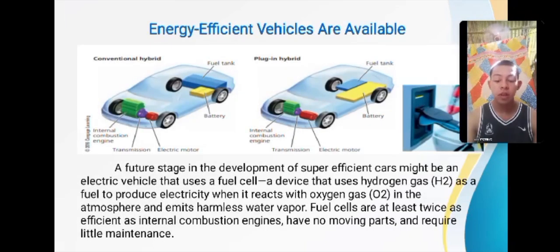Energy efficient vehicles are available. A future stage in the development of super efficient cars might be an electric vehicle that uses a fuel cell, a device that uses hydrogen gas, H2, as a fuel to produce electricity when it reacts with oxygen gas, O2, in the atmosphere and emits harmless water vapor. Fuel cells are at least twice as efficient as internal combustion engines, have no moving parts, and require little maintenance.